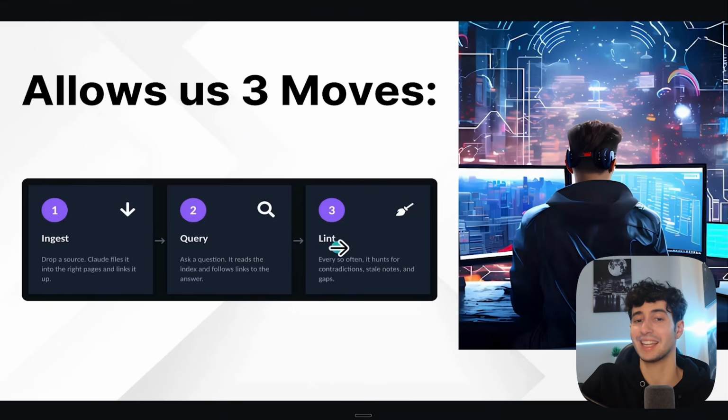And then we also have the lint function, which every so often it triggers and it can find different contradictions, stale notes, or gaps in your data, which it will then prompt you to allow it access so you can go over and fix those issues.